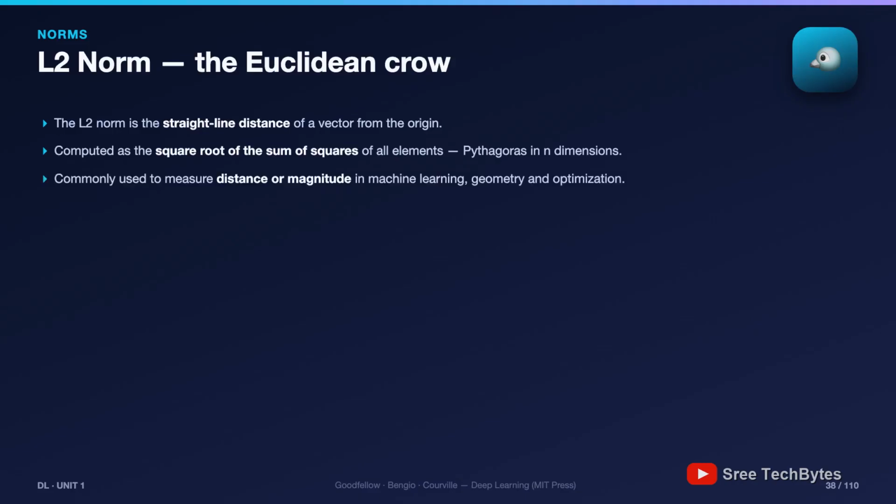This is the default norm. When a paper writes a norm with no subscript, read L2. It powers mean squared error, ridge regression, k nearest neighbors, it's everywhere.